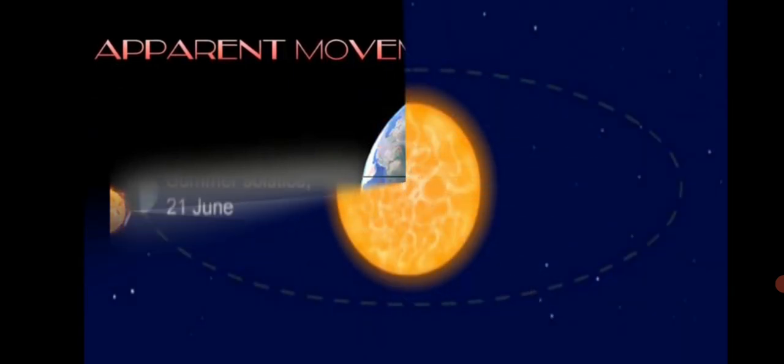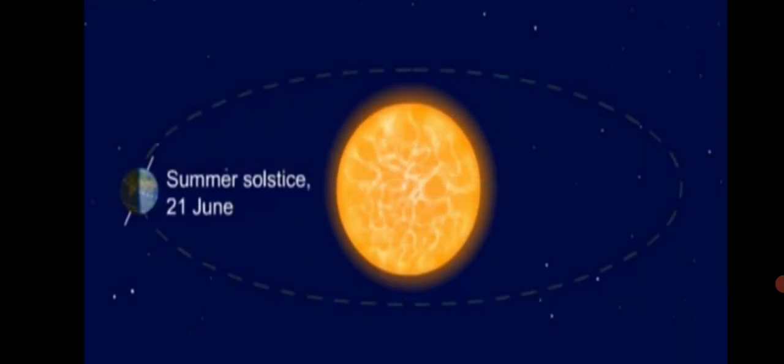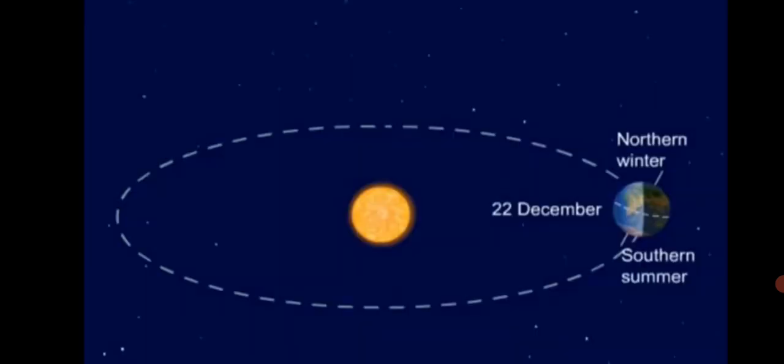The position of the rising sun keeps on moving towards the south in the period from 21st June to 22nd December, right up to here. So this period is called Dakshinayan, from 21st June to 22nd December. We call this period Dakshinayan as the position of the rising sun keeps on moving towards the south.